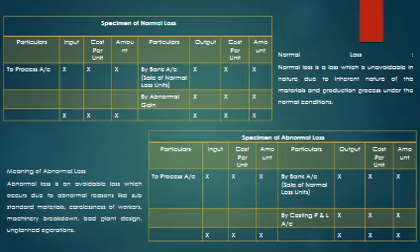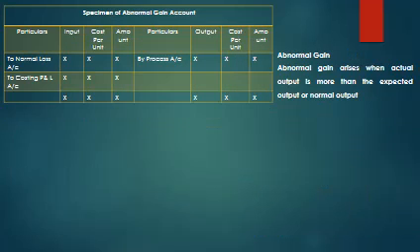This is a specimen of normal loss, process account, bank account, abnormal gain, and abnormal loss. This is a specimen of the abnormal loss account. This is abnormal gain, normal loss, costing profit and loss account, and process account. If you look at the meaning, abnormal gain arises when the actual output is more than the expected or normal output.